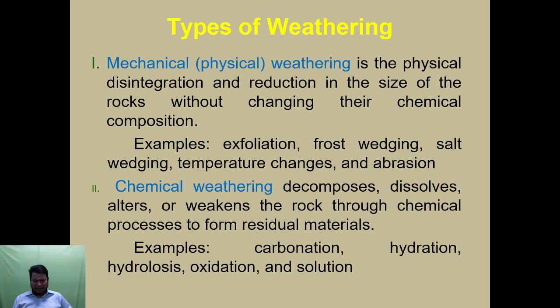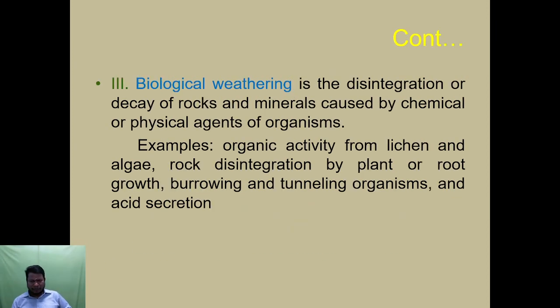Chemical weathering decomposes, dissolves, alters or weakens the rock through chemical processes to form residual material. Examples are carbonation, hydration, hydrolysis, oxidation and solution. These are examples of chemical weathering.